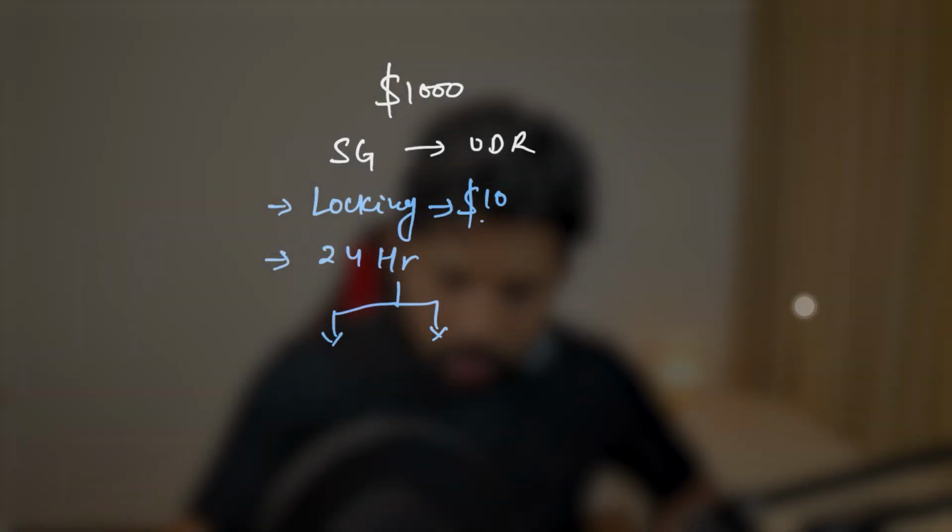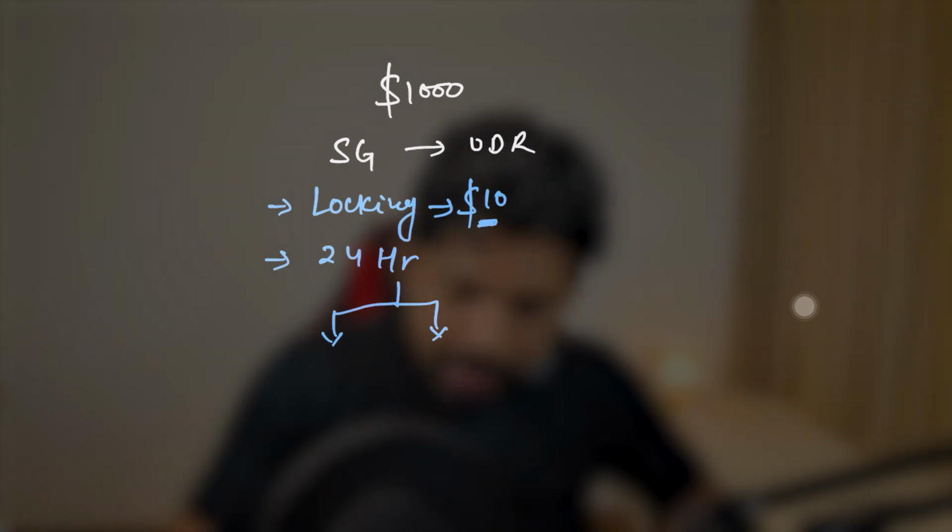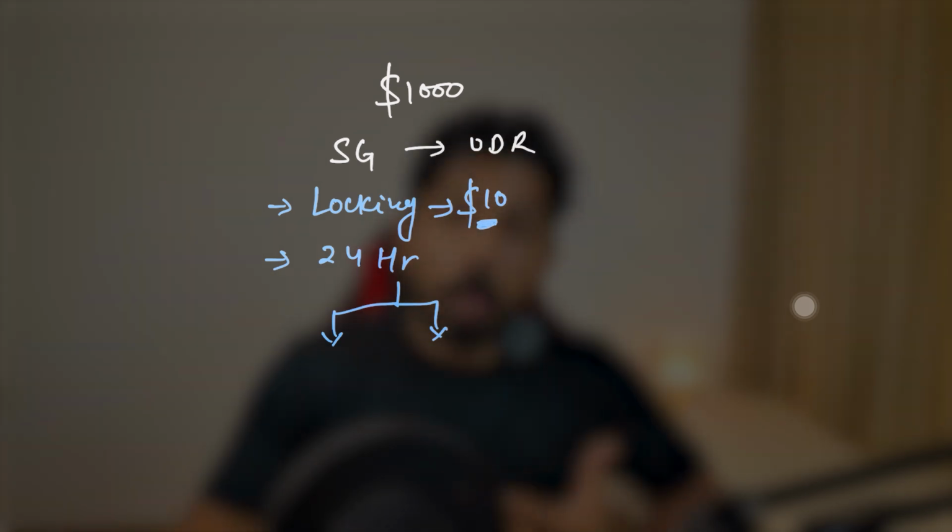Correct? So here I am buying an option, means I have the right, not the obligation. What will happen if I buy or if I do not buy? If I buy the ticket within 24 hours, I can fly easily without any problem, right? Means I have the right. But if I do not buy the ticket, then I can buy from some other company and I can lose this $10. So that's a simple analogy from the options. And you can consider this $10 as the premium, the option to buy.